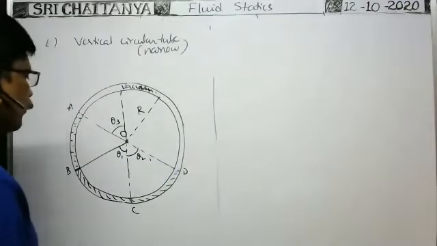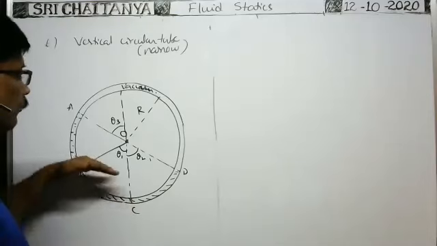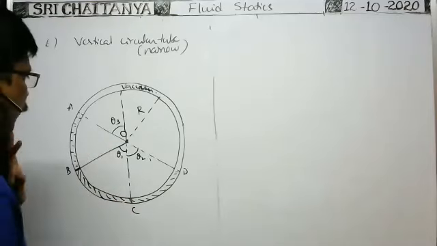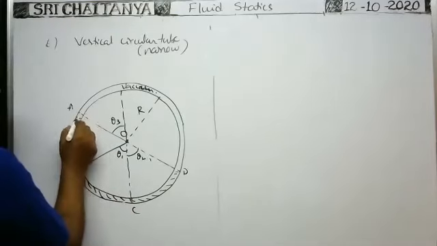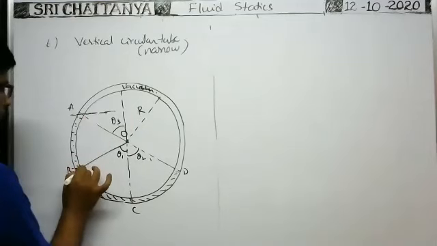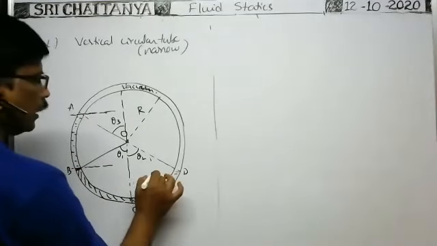Okay, right. You see, at this point, due to the vertical height of the liquid column, what is the pressure we have to find? That is our aim. Here you see, this liquid column is up to this end. This liquid column is up to this point.